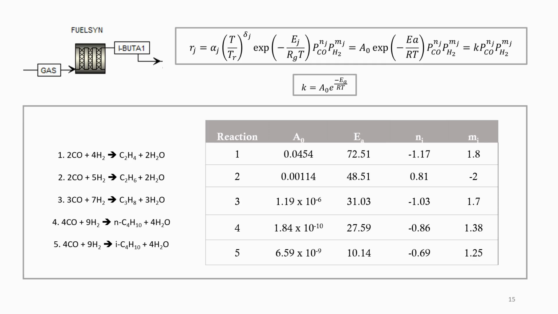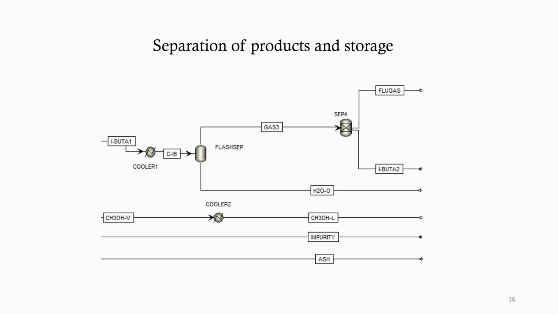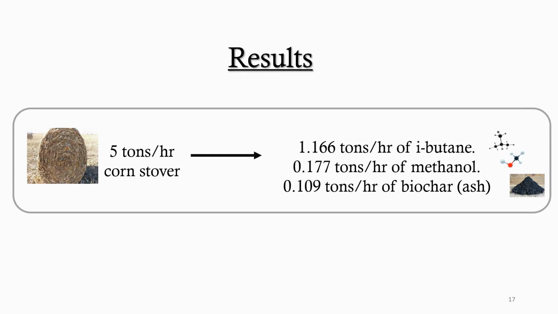And for the last step, we have the separation of products and storage. Using a flash separator, the water which is in abundance in the stream was separated from the rest of the gases. These were further split into an upper stream containing flue gases and a downstream of hydrocarbons which mainly include the isobutane. The separated methanol stream was also cooled from the gas to a liquid phase to be stored at 20 degrees Celsius. As a summary of our results, 5 tons per hour of corn stover were converted into useful products as isobutane, methanol, and biochar.